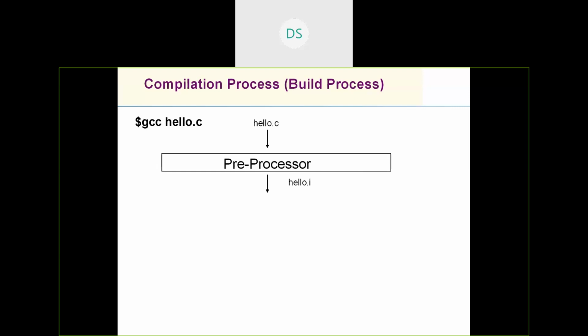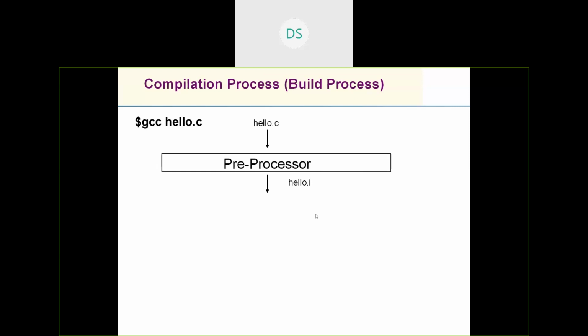If you have written hash include stdio.h, the content of stdio.h would be added to this hello.i, so it's going to expand that. If you have written some macros, they get replaced, and it also helps in conditional compilation. So it performs four tasks: removing comments, including the header file content, replacing the macros, and conditional compilation.